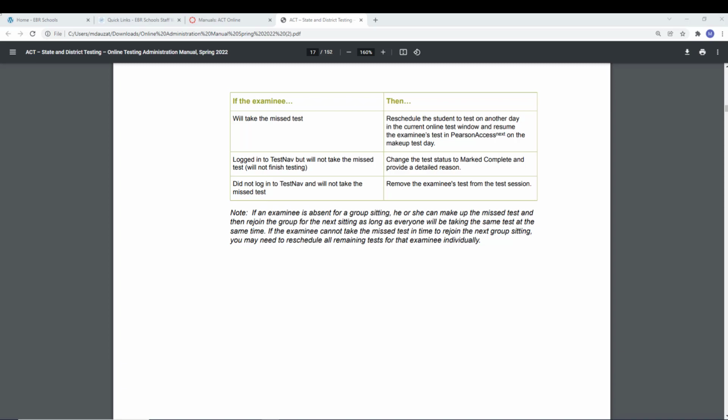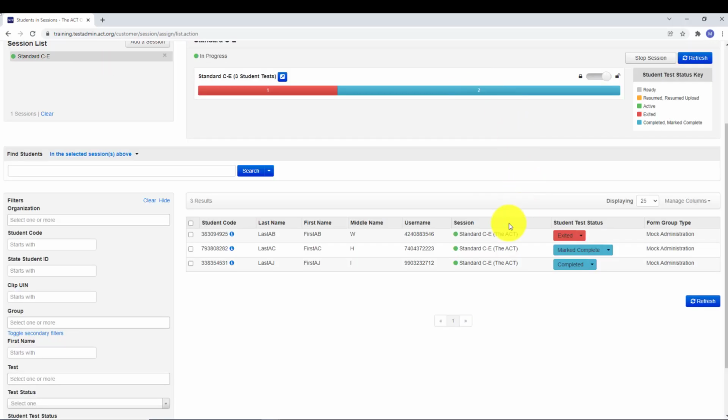All right, so let me go to an example. So let's suppose I went to a test session, and you see where it says exited, marked complete, or completed. So this student, let's say, the one that says exited, let's say the student took test number 1 on one day. So at the end of the day, the student logs out of TestNav. Okay? So to get ready for the next day, though, we've got to come back and resume testing for that student or those students. They're all going to say exited after that one day.